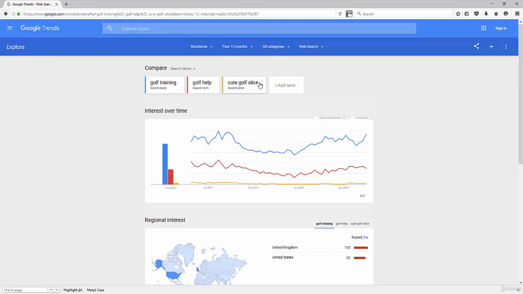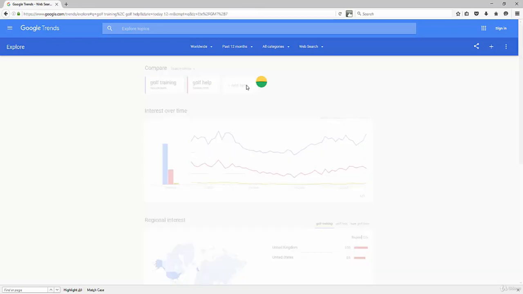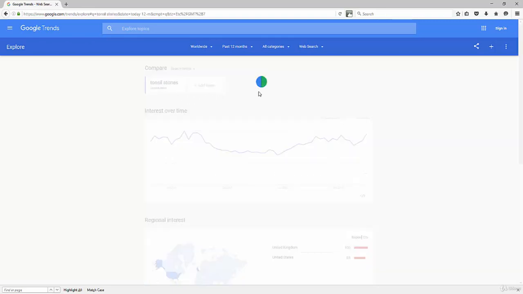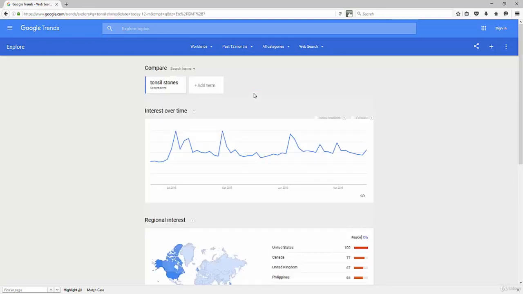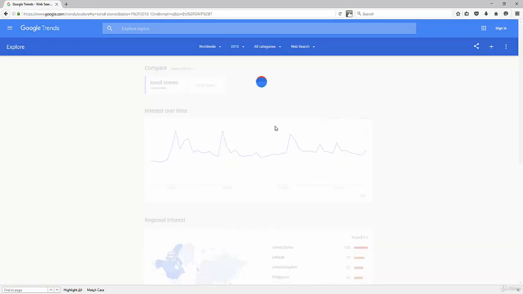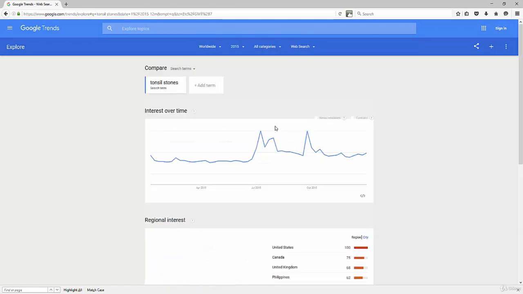Now let's identify even another niche. Let's say some obscure niche like tonsil stones. Tonsil stones, it's a niche market, an issue people struggle with, and they want solutions because they don't want to have surgery. So I'm going to type in the phrase tonsil stones, and I'm curious how it's performed over the last 12 months. Oh, that's interesting. Okay, so now let's look at maybe all of 2015